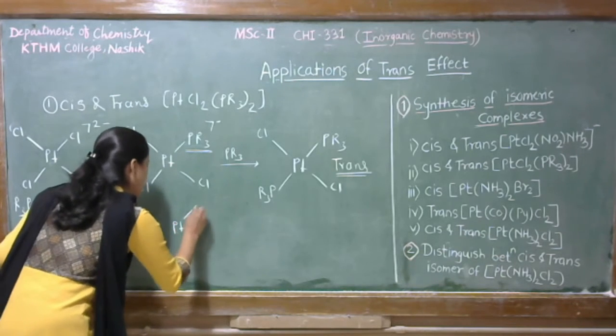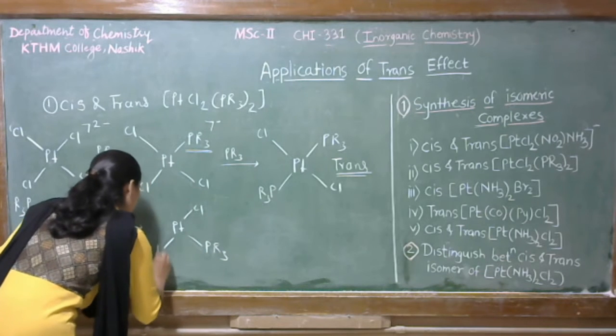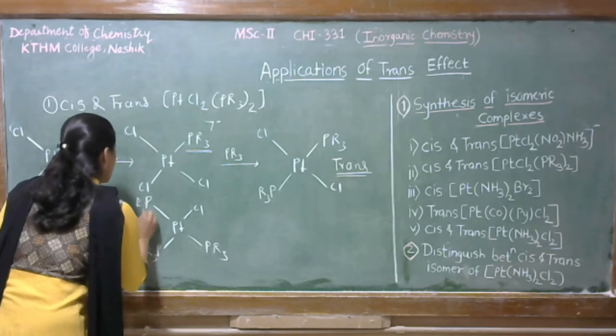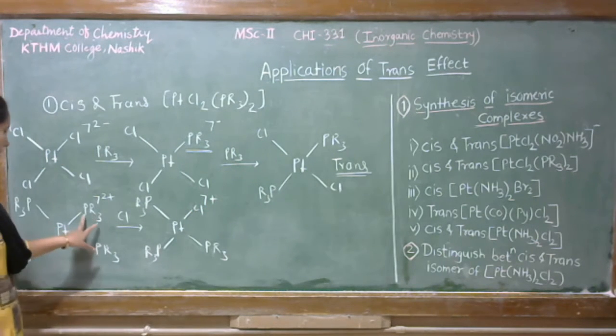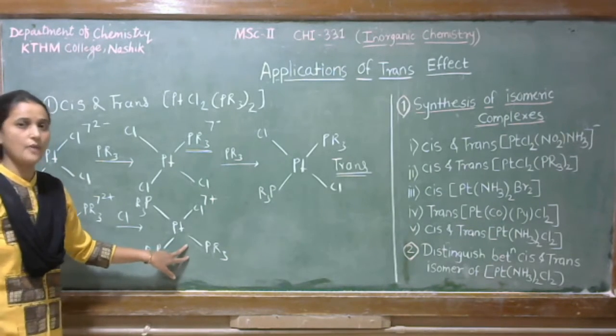So we get here PtCl with PR3, PR3 and PR3. Okay, which means any one PR3 gets replaced by this chlorine. So we get such type of isomer.